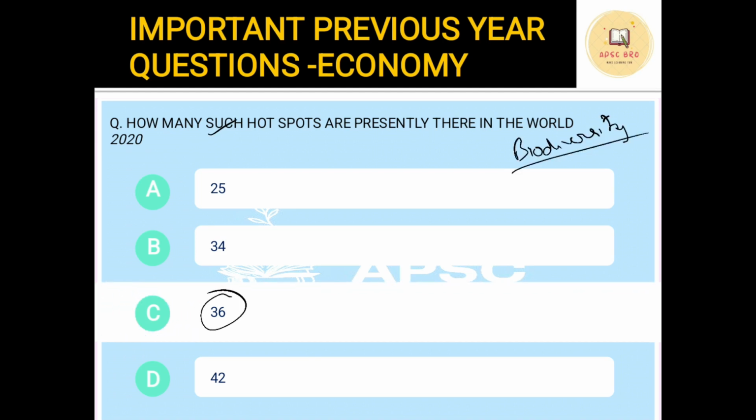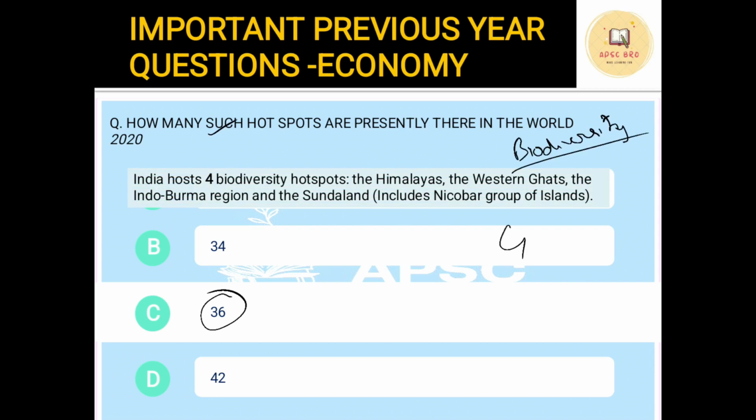Okay, so there are 36 biodiversity hotspots in the world. Now there will be a further question: how many of them are in India and what are those? So in India we have 4 biodiversity hotspots. What are those? The Himalayas, the Western Ghats, the Indo-Burma region and the Sundaland region. Sundaland region is near the Nicobar group of islands.